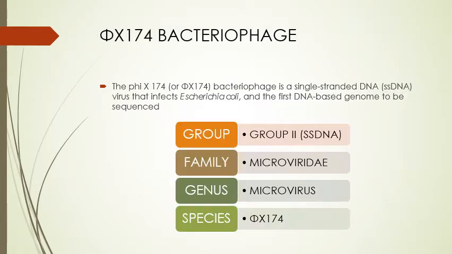The φX174 bacteriophage is a single-stranded DNA virus that infects E. coli and was the first DNA-based genome to be sequenced. This bacteriophage belongs to group 2, which has single-stranded DNA. Family is Microviridae, genus is Microvirus, species is φX174.